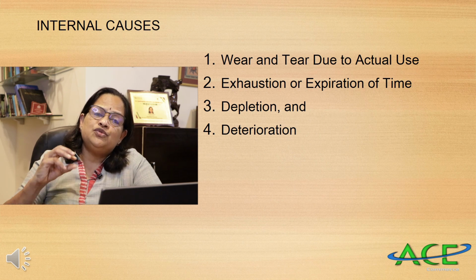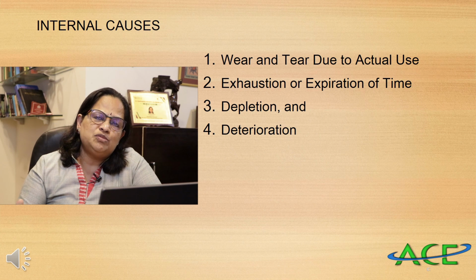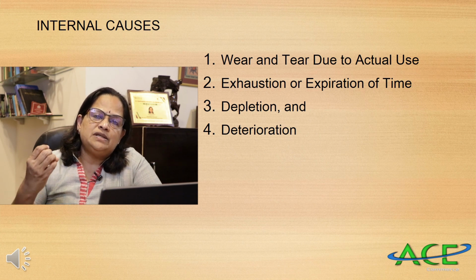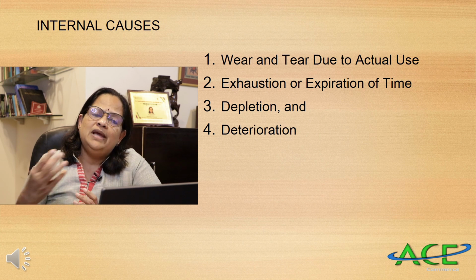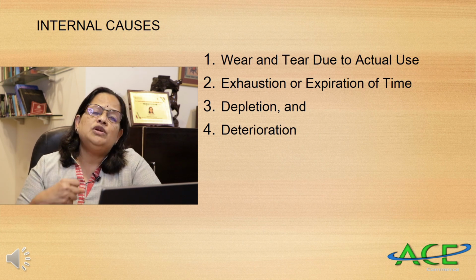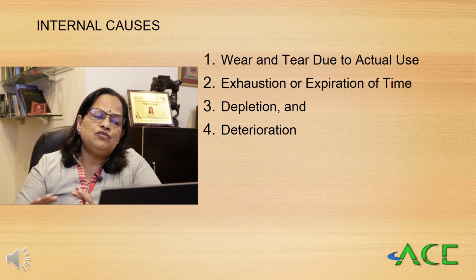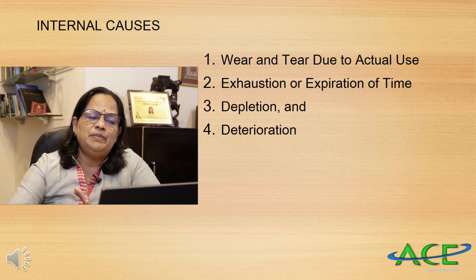Deterioration is related to food items, storage of food items. If you are not storing certain items properly, maybe sugar, rice, wheat, the quantity will decrease; ants will come and eat, rats will come and eat, and you will not be able to use that. So that is the reason for deterioration. These are the 4 internal reasons for depreciation.